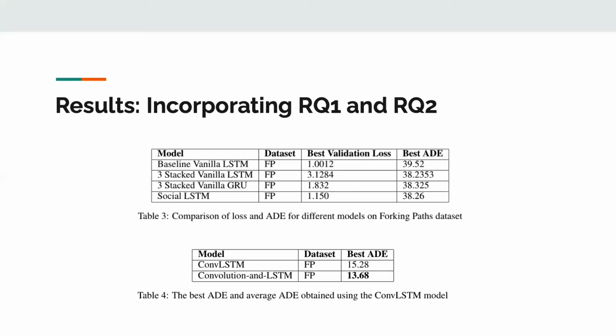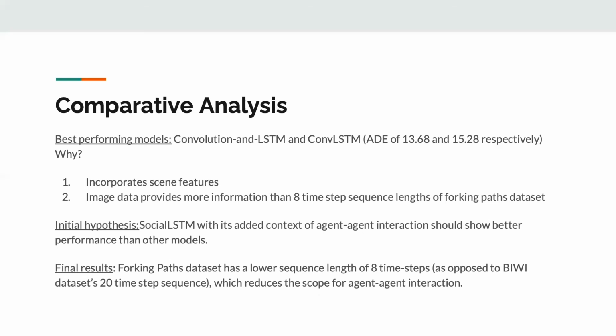On this slide, we summarize all our results and find that the convolution plus LSTM model performs the best, while both models that incorporate scene features far outperform models that only depend on social interaction. We attribute the better performance of the convolution LSTM and ConvLSTM models to them incorporating scene features, because image data provides more information than simple X and Y coordinates over 8 timestamps.